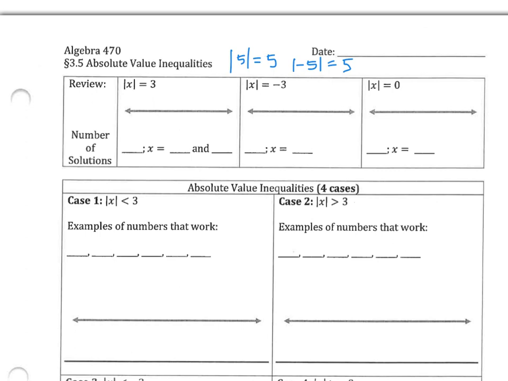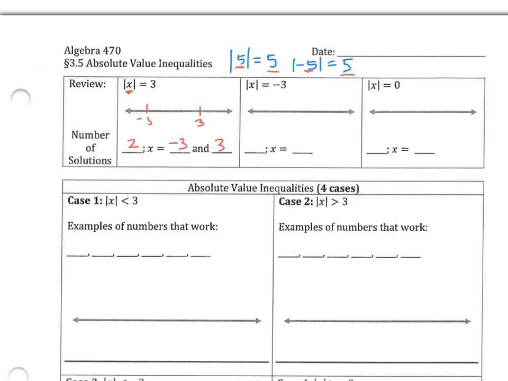So understanding that the two numbers inside of our absolute value can be positive or negative, both yielding a positive 5 on the outside, what are two numbers that we can use to take the absolute value of that will equal 3? Well, hopefully 3 and -3 come to mind. So there are possibly two solutions when you're doing absolute value. The two solutions are -3 and 3. The absolute value of -3 is 3, and the absolute value of 3 is 3.